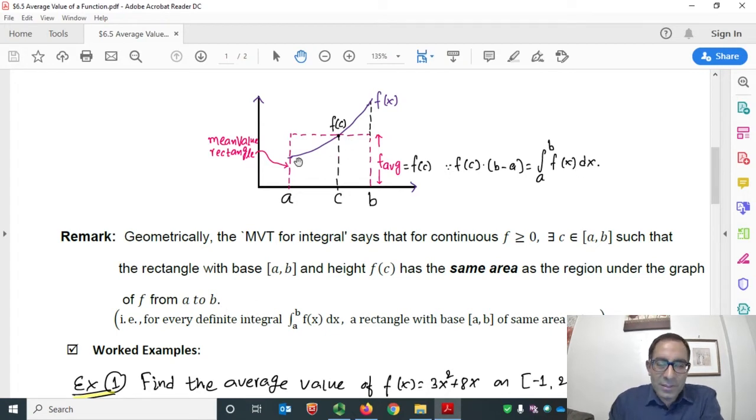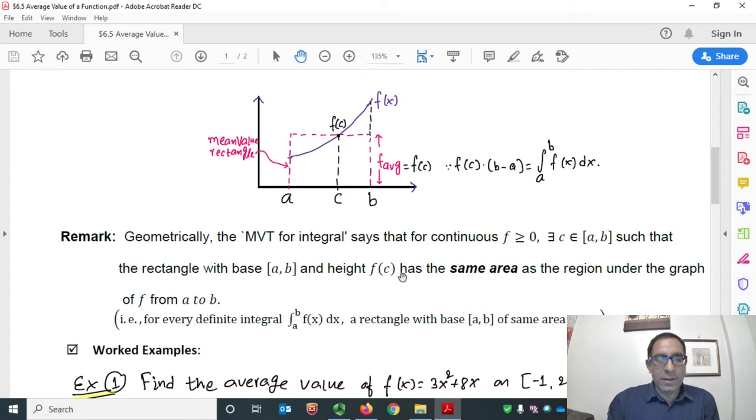So that means the area under the graph of f above the x-axis, bounded between x equals a and x equals b, is equal to the area of this rectangle whose height is f(c) and whose width is b minus a. So the area of this rectangle is this part and this part, and the area under the graph of f is this part and this part, so this extra part may be equal.